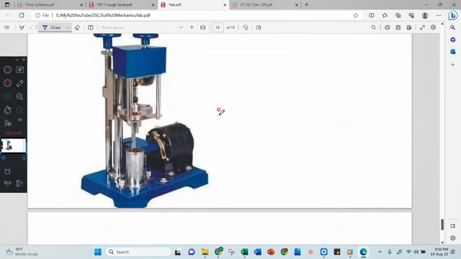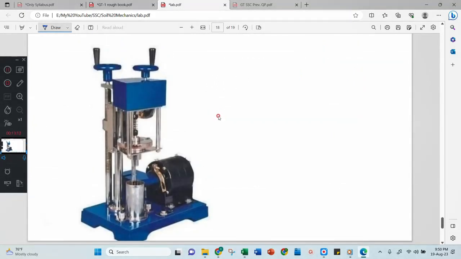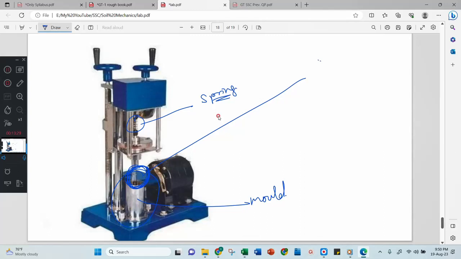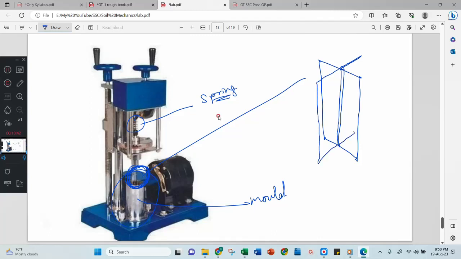Now look at here. This is the Vane shear test apparatus. In this Vane test apparatus, you will see here one spring that is a calibrated spring. Then after that, you will see one mold here, and in that one you will see one vane here. Vane means what? Blade. Vane is considered as a blade. This blade is connected to one rod in the center, and this rod is connected with another blade like this. Okay, now this is perpendicular.